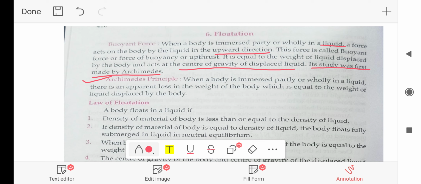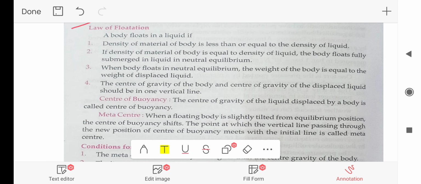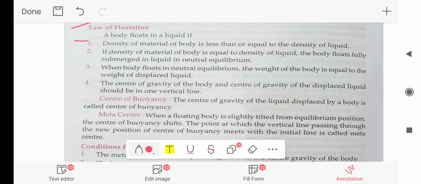Now, law of flotation. A body floats in a liquid if, first, density of material of body is less than or equal to the density of liquid. Second, if density of material of body is equal to the density of liquid, the body floats fully submerged in liquid in neutral equilibrium.